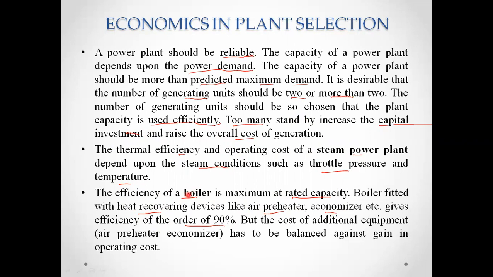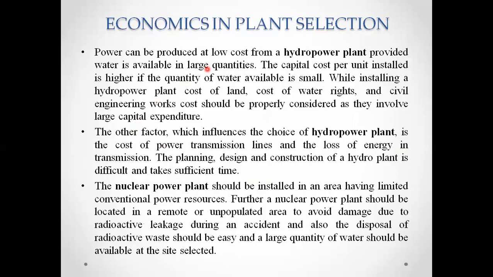That is the boiler efficiency. We are not talking here about the steam power plant efficiency. The boiler efficiency can be increased if we use recovering devices like preheaters, economizers and all. But the additional equipment cost has to be balanced against the operating cost. What will happen is that if we go on adding accessories, our overall cost will increase, and the operating cost will also increase.